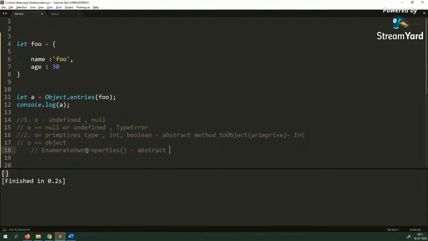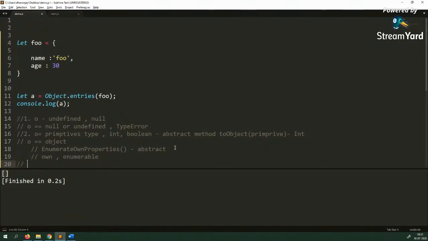So it will use this enumerate own properties method and find out all the own and enumerable properties of this object. So here there are two keywords. Those keywords are own and enumerable. And then it will return them as an array, which you are getting here. In this case you are getting the array because O is foo, your object.